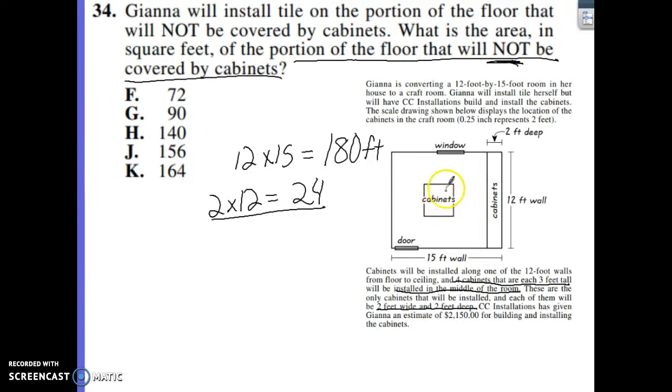So what they've actually done is made a square here and taken your 4 cabinets and put them piece by piece here. So you've actually got 2 feet on each one of those cabinets, giving you a total of 4 feet on each side. So this small piece here is going to be 4 feet by 4 feet. Gives you 16 feet.